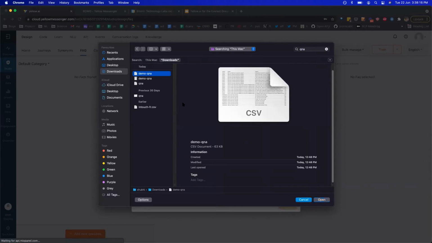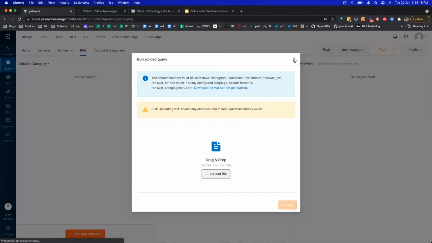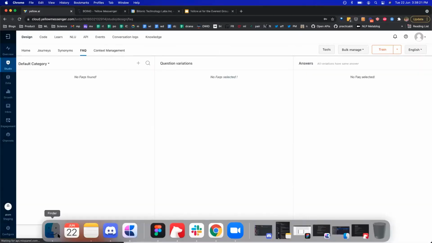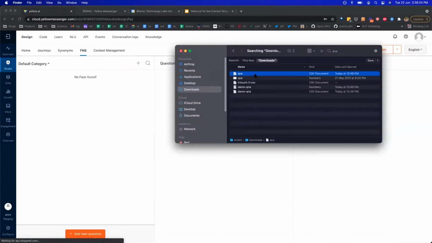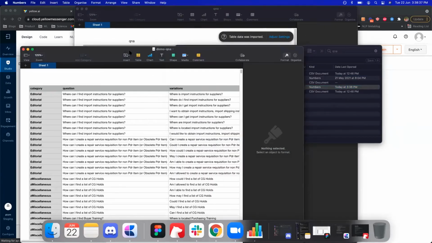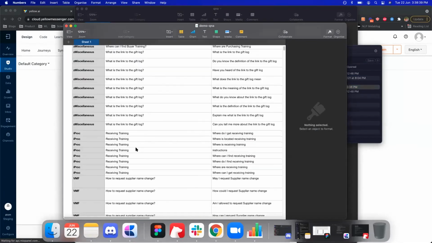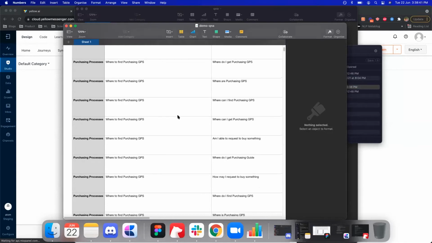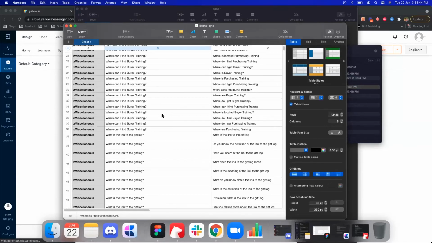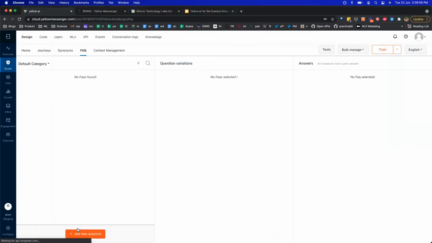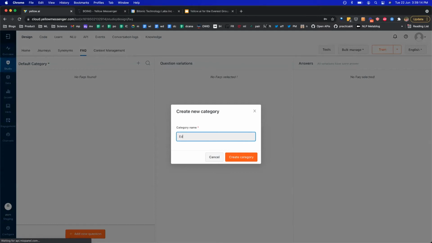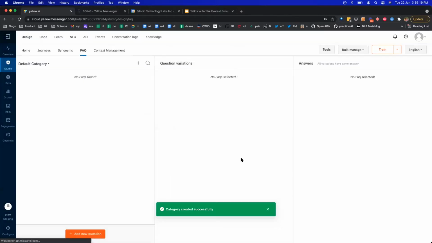One thing I'll have to do before I create this is also create the categories that I want to categorize my questions into. So let's quickly open this and see the categories that we have. Here, if you see, we have a couple of questions. There are 4 or 5 categories. Just to simplify it, let me delete the rest of the questions. We basically add a category editorial, so I can go ahead and create that. If you do not create a category, all your questions will land in default, which is fine as well. Right, so our category is created.